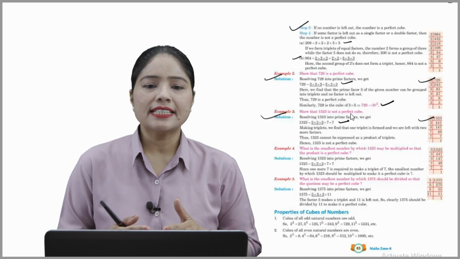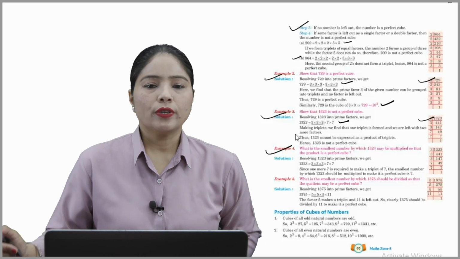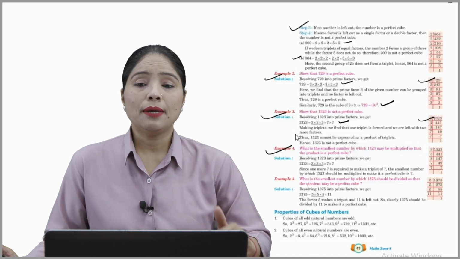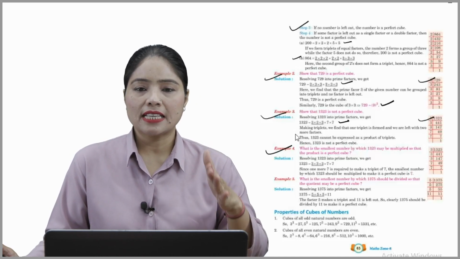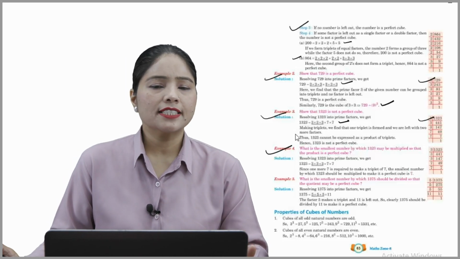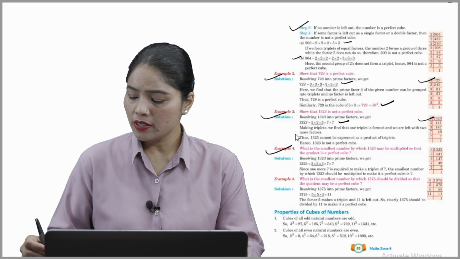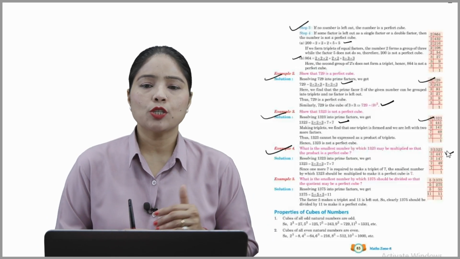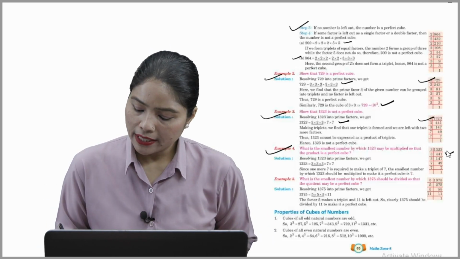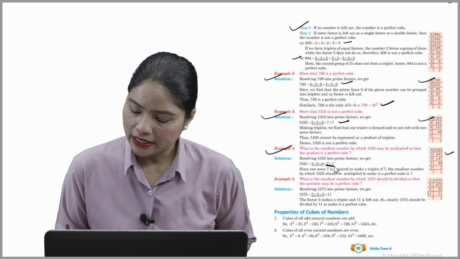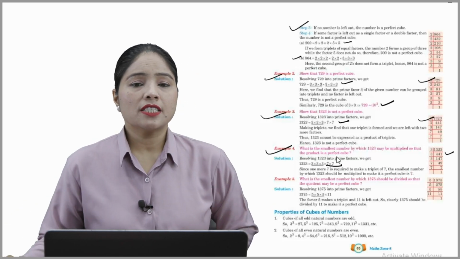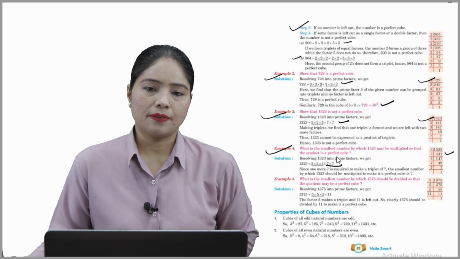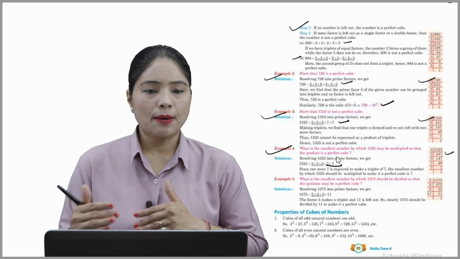So now after that, example 4. So here it is given, what is the smallest number by which 1323 may be multiplied so that the product is a perfect cube. So for that, resolving 1323 into prime factors like this way. और उसके बाद हम क्या करेंगे, since 1 more 7 is required to make a triplet of 7, क्योंकि यहाँ पर हमारे 2 ही 7 हैं, अब हमें एक और 7 की ज़रूरत बनी है triplet बनाने के लिए. The smallest number by which 1323 should be multiplied to make it a perfect cube is 7, beta. Hope you understood. Now see the example number 5 also.